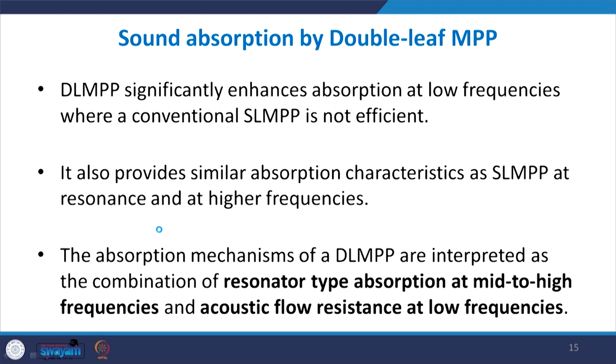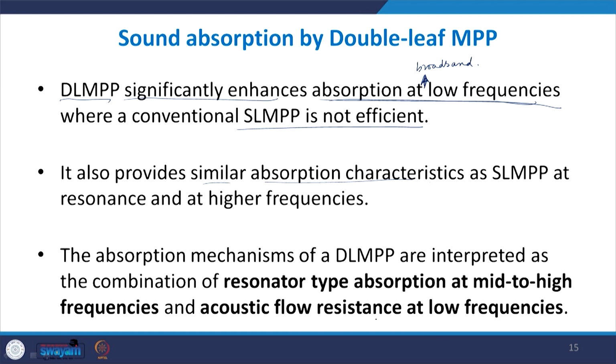So, I am restating these results here. The double leaf MPP significantly enhances the absorption at low frequencies, broadband low frequencies, because it is happening throughout, and so it can enhance it at all these broadband low frequencies where the single leaf MPP is not efficient. It provides almost similar absorption characteristics at the resonance and higher peaks, although slightly reduced, but it is within the limits.